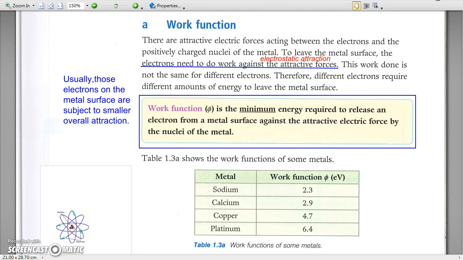When an electron is lucky enough to be hit by a photon, the electron absorbs the photon and tries to leave the metal surface. If it absorbs enough energy to leave the metal surface, some energy will be left as kinetic energy. An electron situated deeper under the metal surface has to do more work in order to escape, and hence this photoelectron will have a smaller kinetic energy. On the other hand, if the energy of the photon is smaller than the work required, the electron simply cannot absorb the photon.